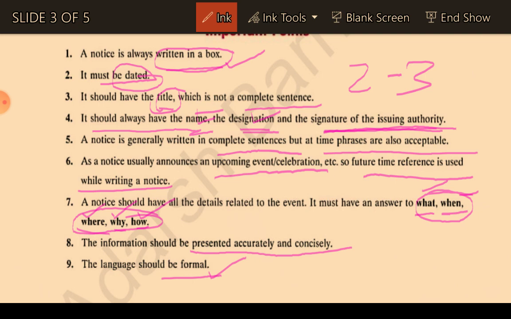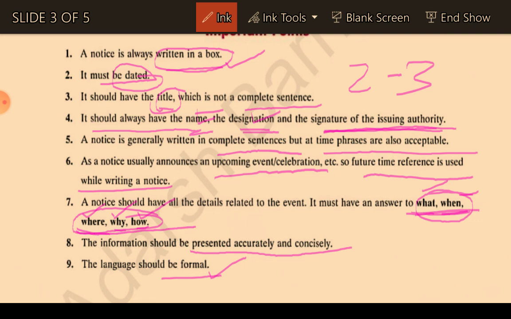The notice is generally written in complete sentences, and time phrases are also acceptable. That means we have to write in a proper way. The notice is usually about an upcoming event, so we write in the future tense, though future and present tense can both be used in writing the notice. Again, the most important points are what, where, when, why, and how.